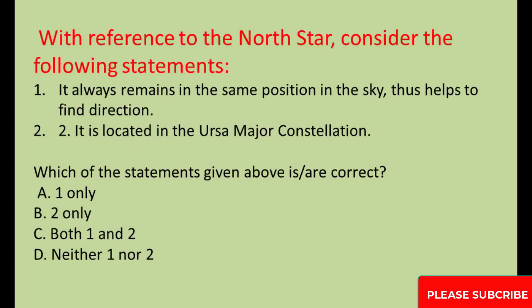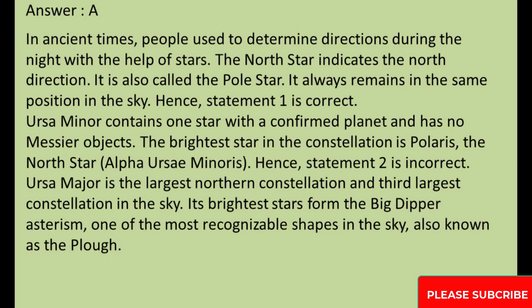With reference to the North Star, consider the following statements. 1. It always remains in the same position in the sky, thus helps to find direction. 2. It is located in the Ursa Major Constellation. Which of the statements given above is/are correct? A. 1 only, B. 2 only, C. both 1 and 2, D. neither 1 nor 2. Answer, A.